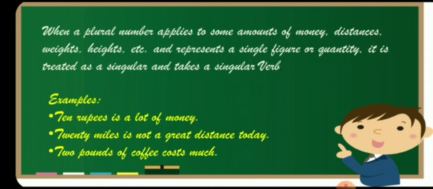Here 10 rupees means more than 1 rupee, but it is considered a singular noun. So 10 rupees is a lot of money. 20 miles is not a great distance today. 2 pounds of coffee costs much. So height, weight, distance and money are always singular, so use a singular verb with them.